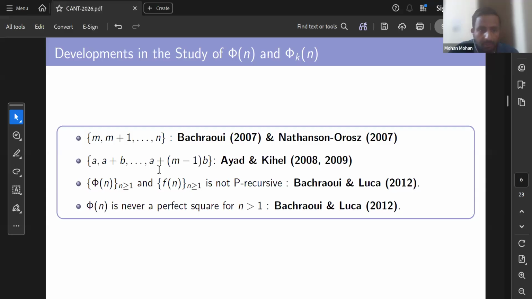Some other properties of these functions have been studied, like the recursive nature or the periodic nature. But personally, what motivated me to study these two functions is this particular result, that phi_N(n) is never a perfect square except for one.